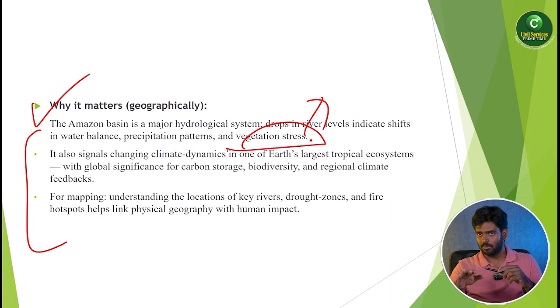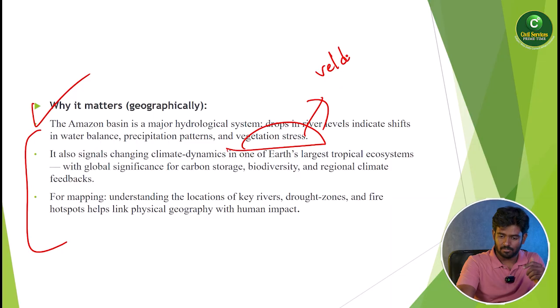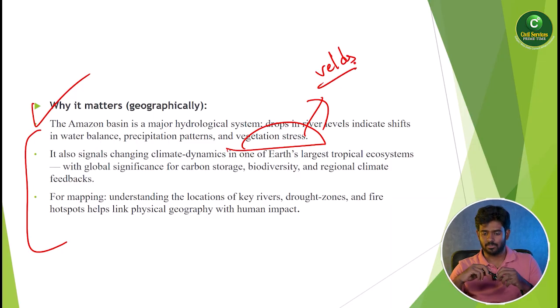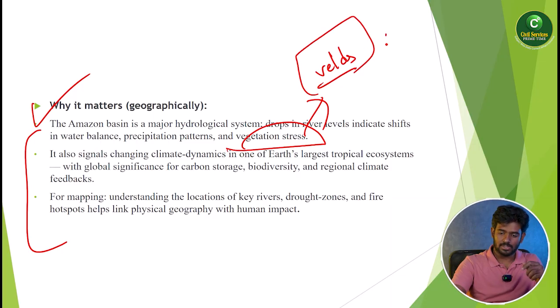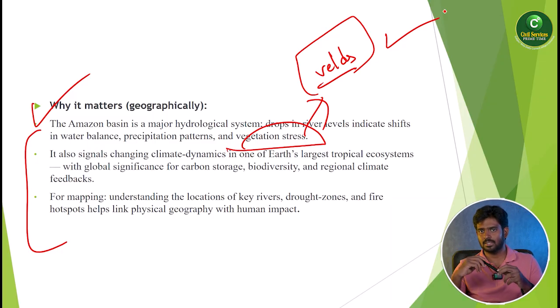Prairies, okay, downs in Australia, wells in South America. So wells, nothing but wells. Okay, these kinds of vegetation terms you can see in the NCERT geography. Vegetation in South America is wells. Okay, downs in Australia, savanna in Africa, steppes in Asia, prairies in North America. So for the 7 continents, we have 7 different kinds of vegetation. So here you can see the wells type of vegetation is purely dependent on the Amazon river.